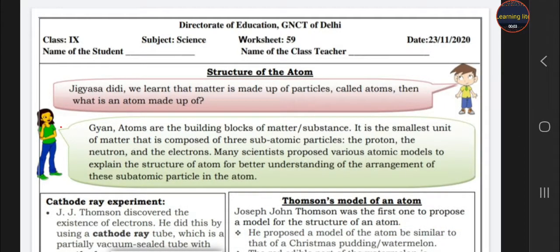Hello students, today we are here with our worksheet number 59 from Directorate of Education, class 9 subject science, and today we discuss the structure of atom.